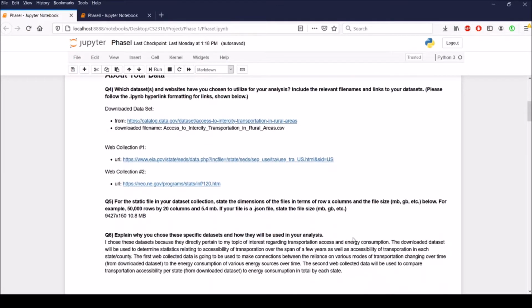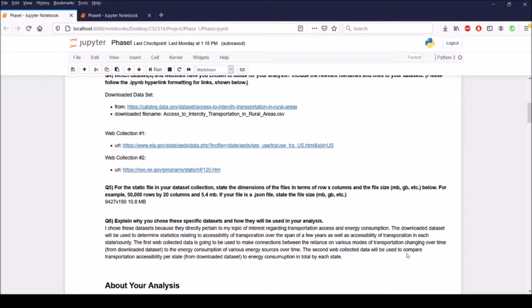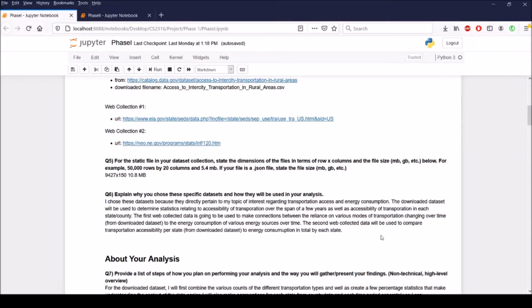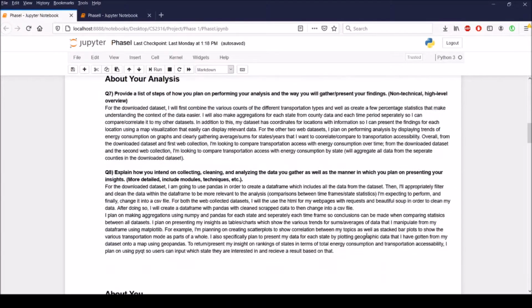So for my data set, I chose a downloaded data set from a government website because that government website search allowed me to find the most amount of information regarding transport that I could that was good data. So that's how I found the bulk of my transportation information. And then for my energy consumption information, I just searched up statistics that I think would correlate with my transportation data that I found from the downloaded data set, and then web scraped those websites.